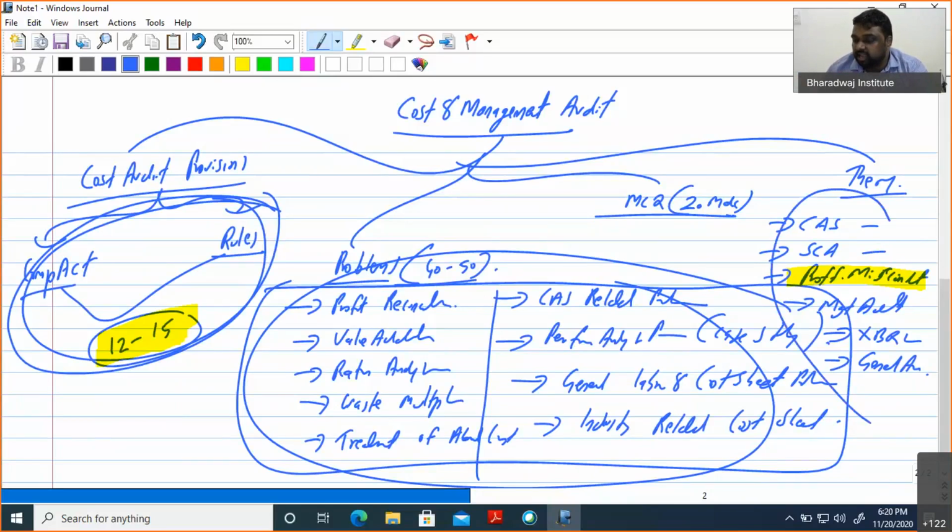Then for the theory area, we will give you how to approach the theory area. There are a few cost accounting standards where the questions are regularly tested. So we will highlight these cost accounting standards. You should be very clear on them, and how they will approach the question for you. Those concepts we will discuss, that is, how they are testing from an exam perspective in this theory area, because that will be helpful in your preparation.